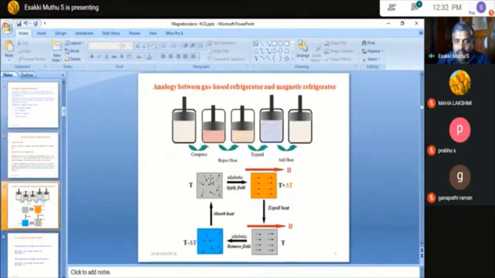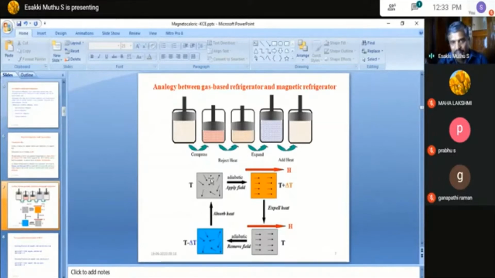Here we can see the analogy between gas-based refrigeration and magnetic refrigeration. What happens in a gas-based refrigerator? When you compress the gas, the entropy of the system remains lower, the gas heats up, and that heat is taken out by the heat exchanger. And when you expand the gas, the entropy increases, the pressure reduces, and the temperature also reduces. So cooling occurs.